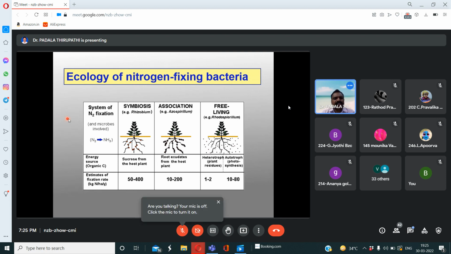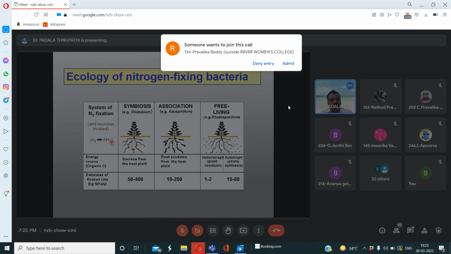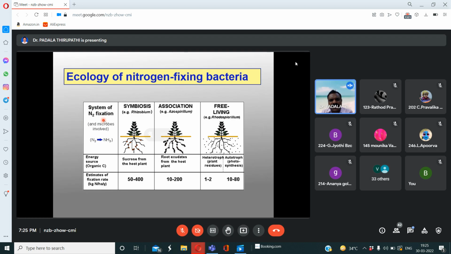Okay, see here in this slide, the dinitrogen molecule is converted into ammonia. So this is the nitrogen fixation process. In this process, some bacteria are in symbiotic association with legume plants, some, like azospirillum, are associated with non-legume plants, and also some bacteria live in a free living manner. They live in the soil. Am I right?